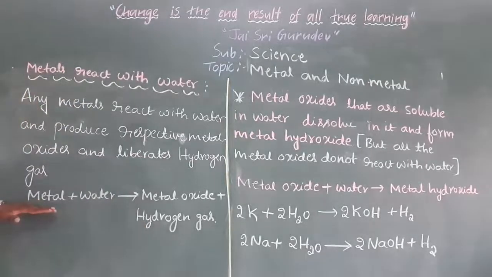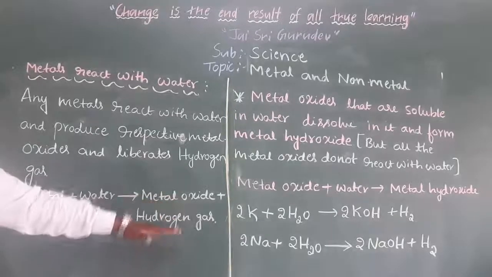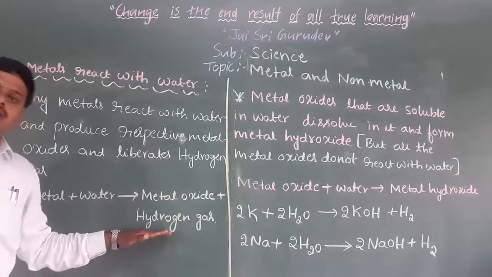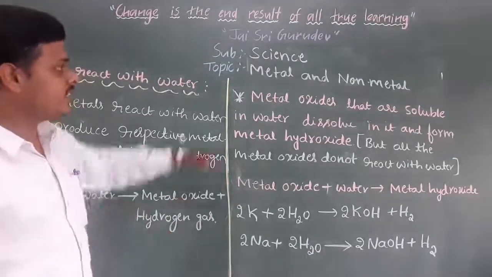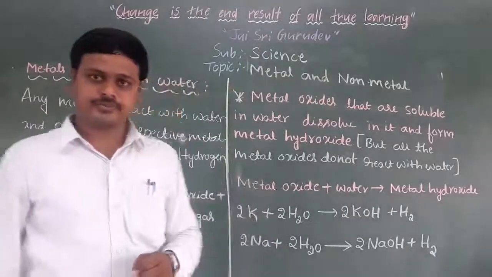So this is the general formula: metal reacts with water and forms a metal oxide. Apart from the metal oxide, hydrogen gas is also produced. Let us discuss one example now.